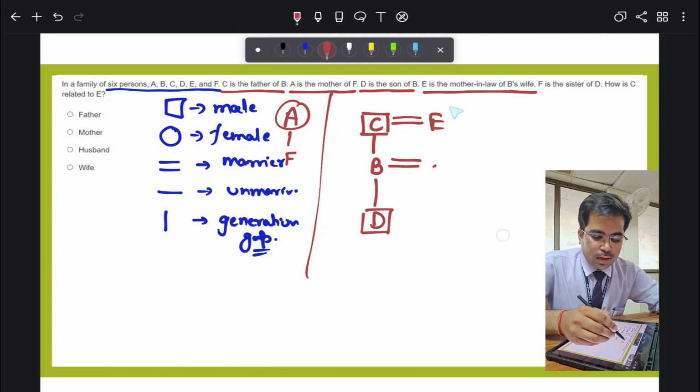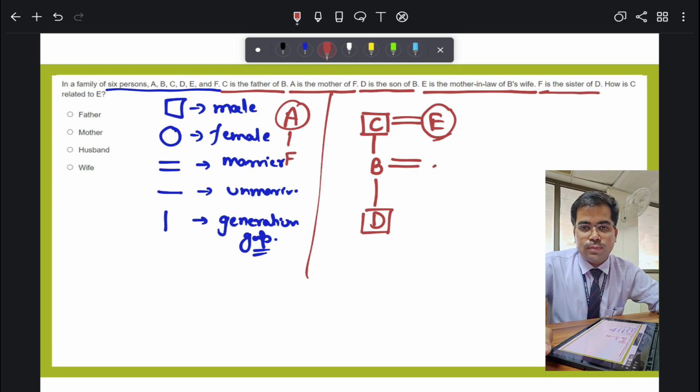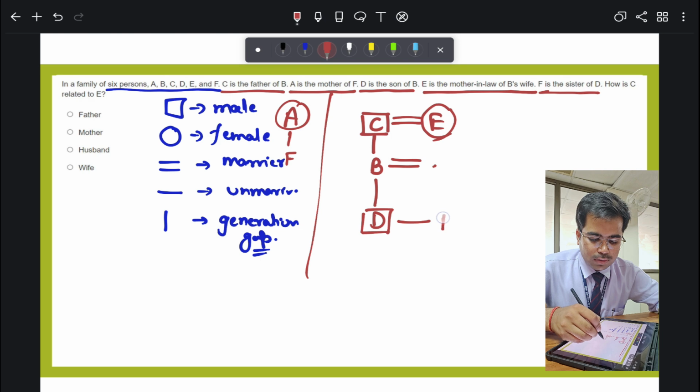This thing is clear, and mother-in-law should be a female. Now F is the sister of D. F is the sister of D.